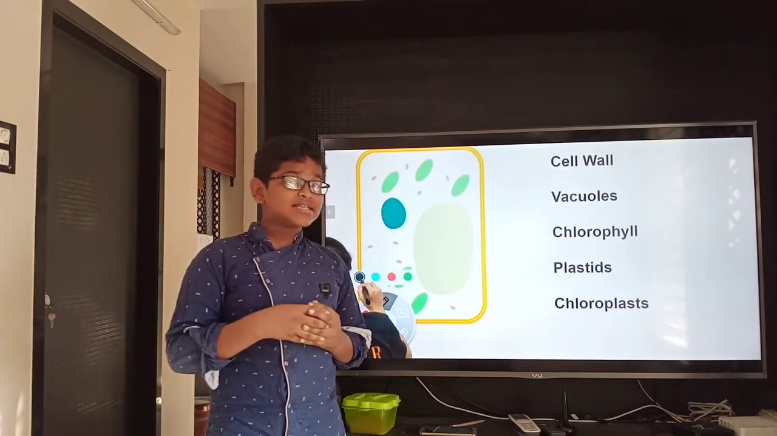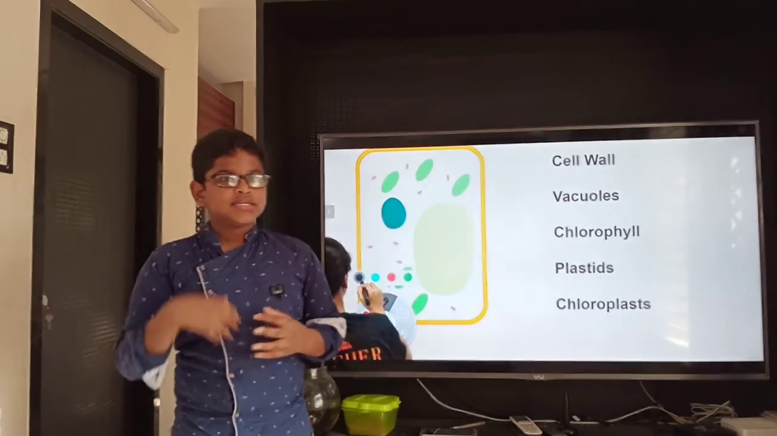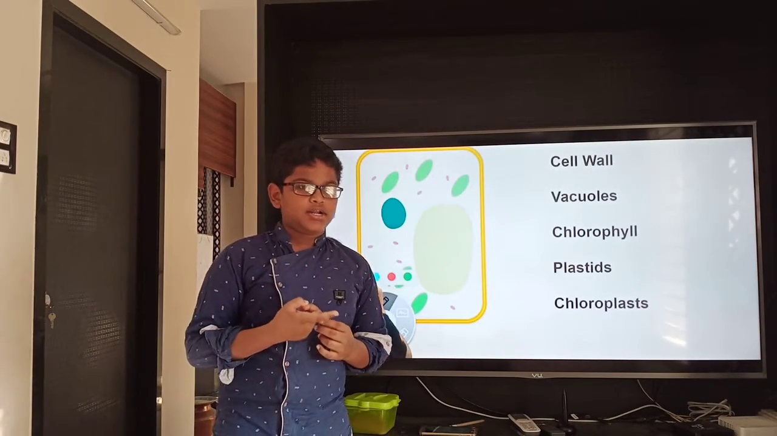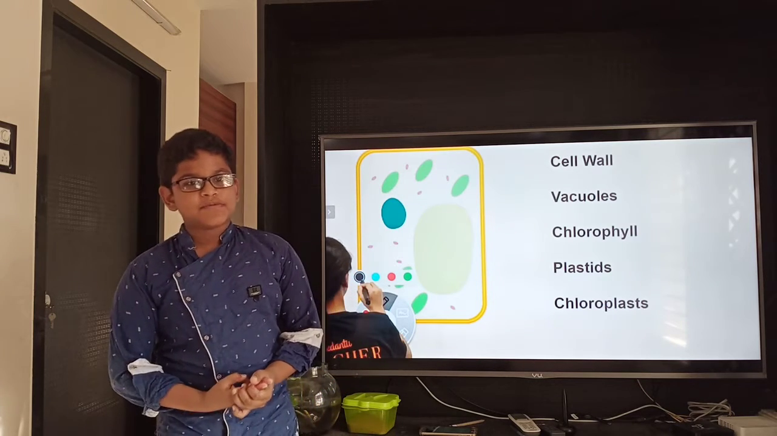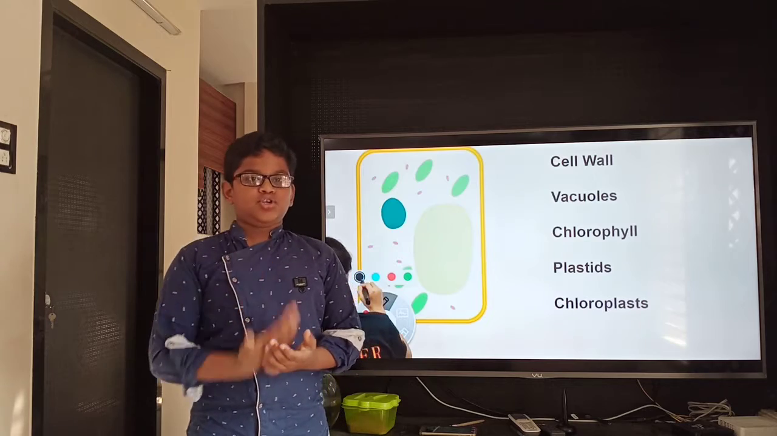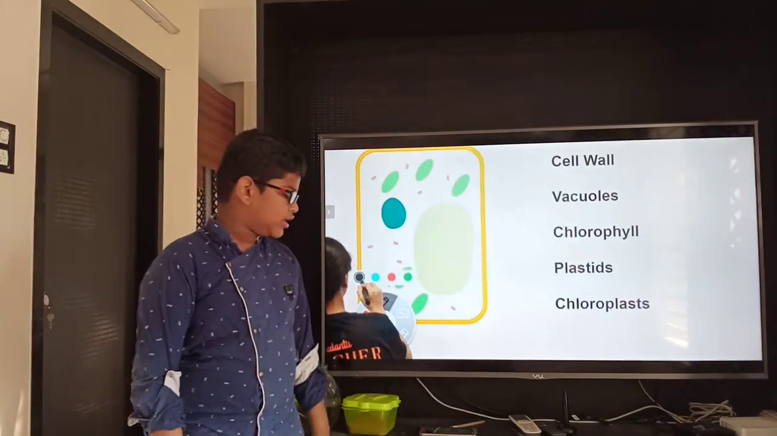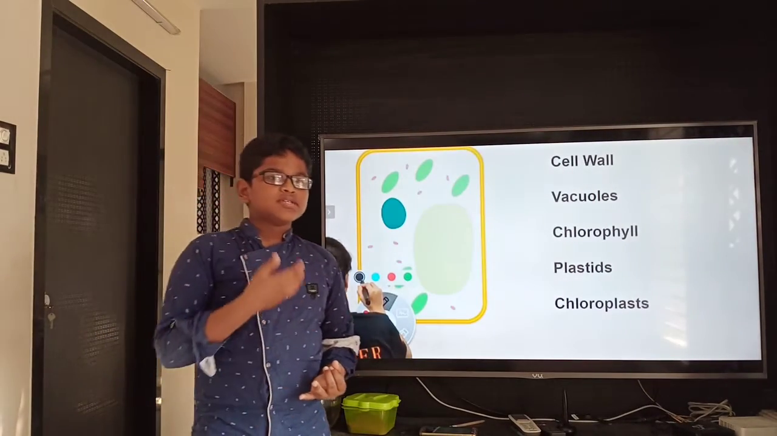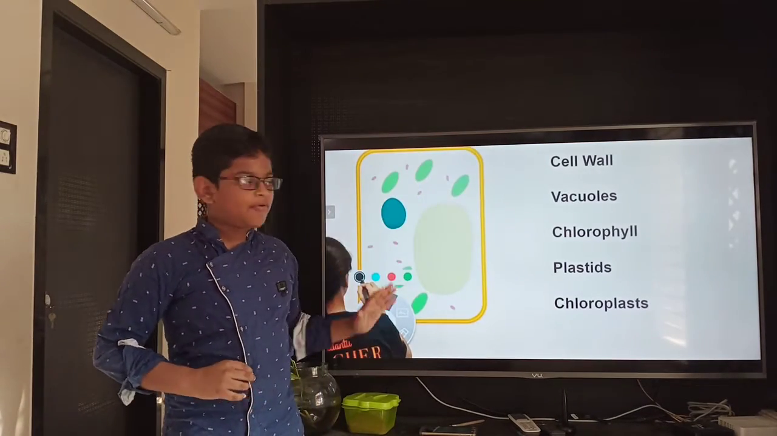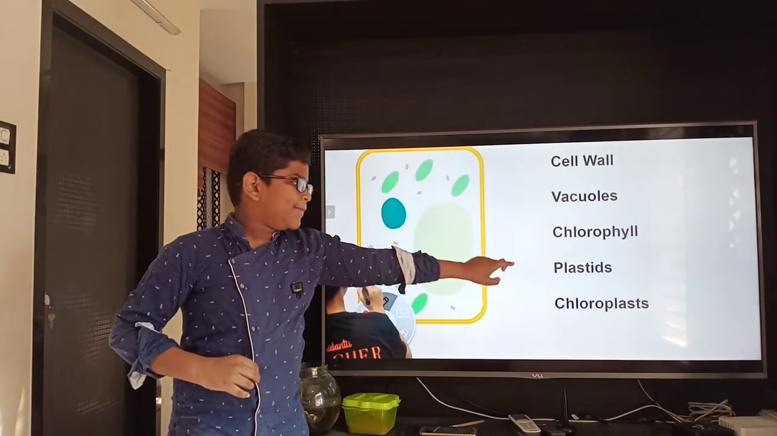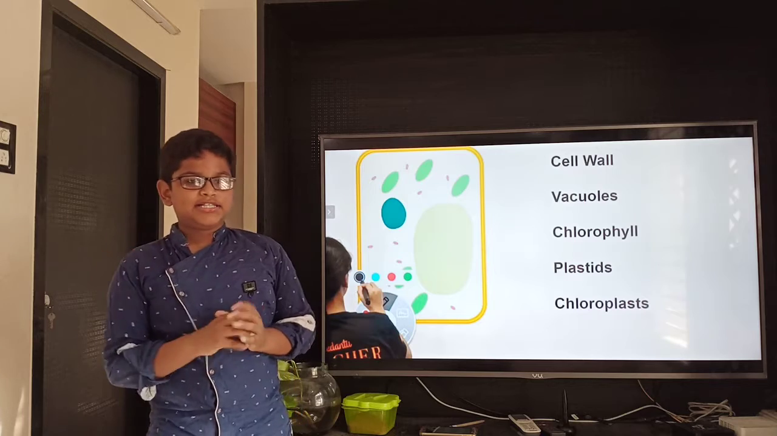First, let us revise everything. We learned about the cell membrane and cell organelles. We learned about cytoplasm, nucleus, nucleus membrane and nucleolus. And also we learned about chromosomes, genes and protoplasm. And now we learned about cell wall, vacuoles, chlorophyll, plastids and chloroplasts. And these are the plant cell and animal cell.